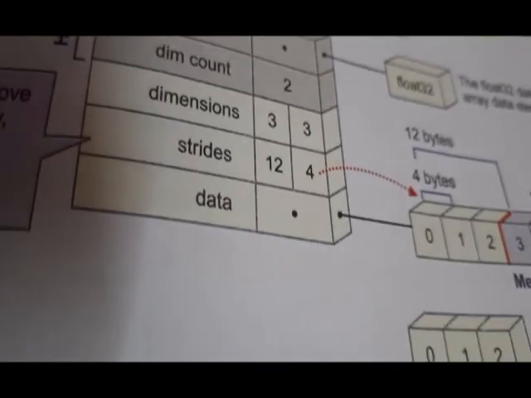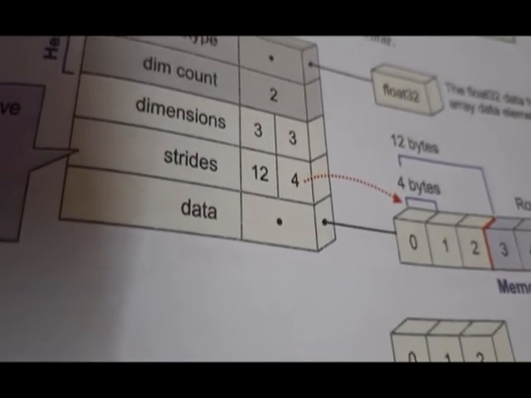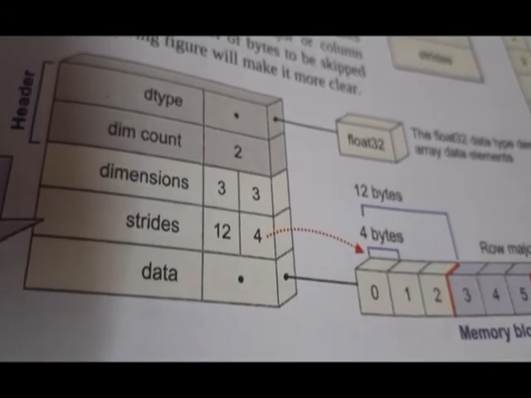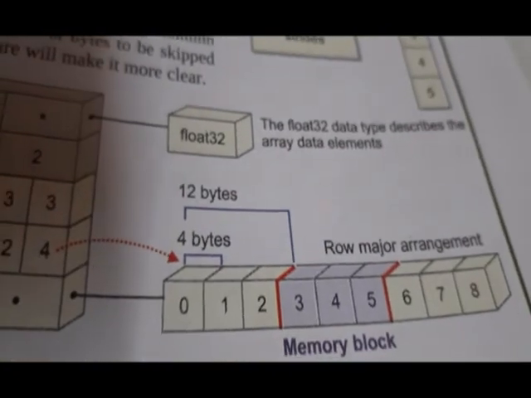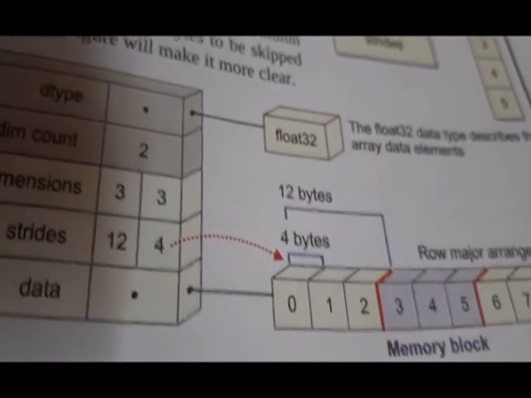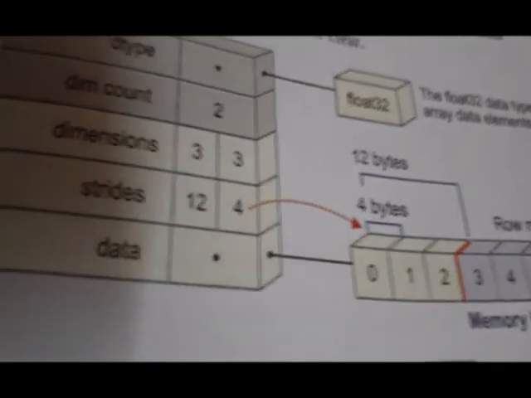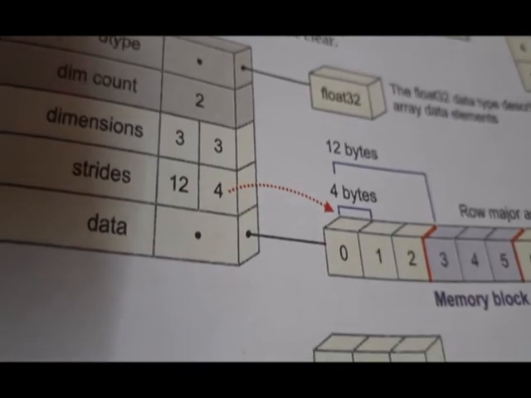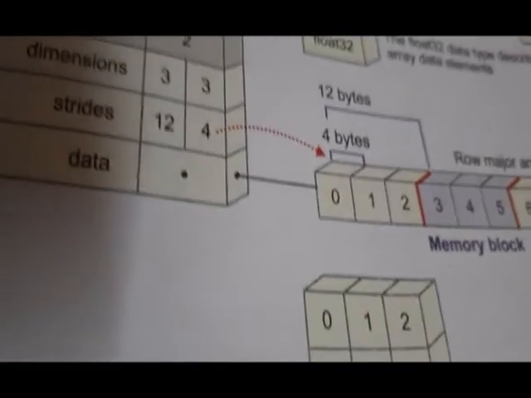Alright, then comes strides, meaning in each row how many bytes? So 4 bytes, because this is float 32. If you refer to the 10.1 table, you will know the float 32 data type takes 4 bytes of space. It is shown also here. So each element takes 4 bytes, so each row takes 12 bytes. So for strides we will be writing 12 bytes for one row and 4 bytes for each element. Okay, so this is explained.